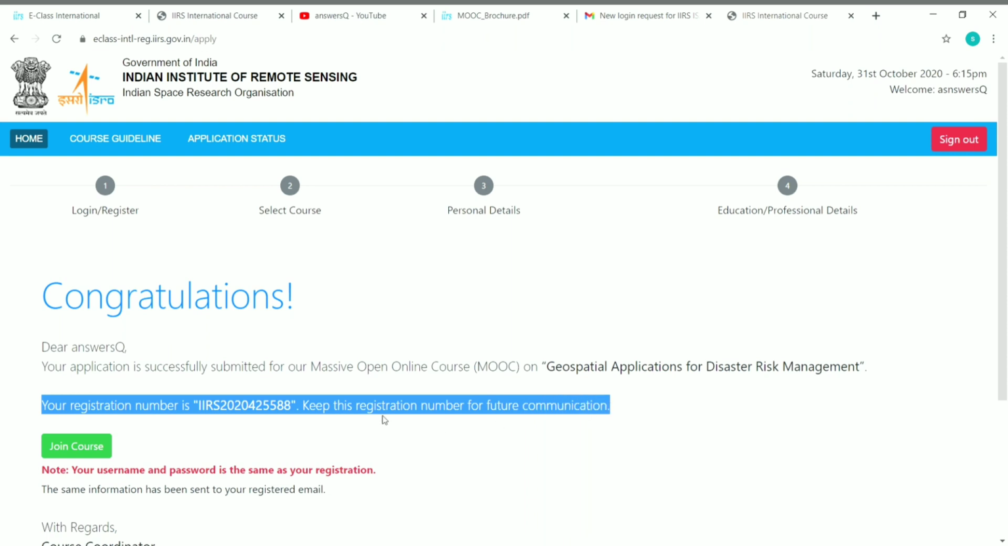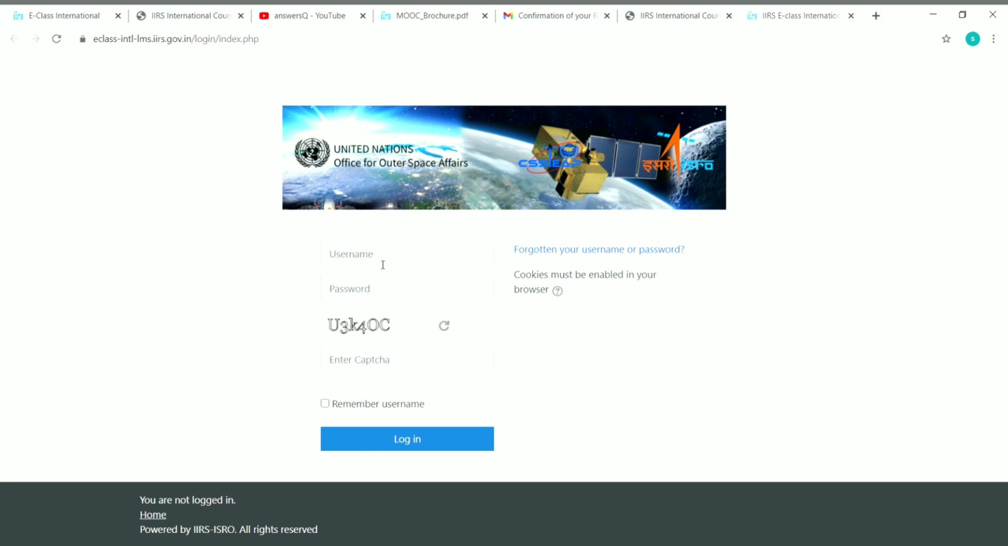So the next step is very simple. You just have to join the course. You will see here a button, join course. Just click on this button here. And now you have to give your username and password and again enter the captcha and click on login. So let me log into my account and catch up after that.